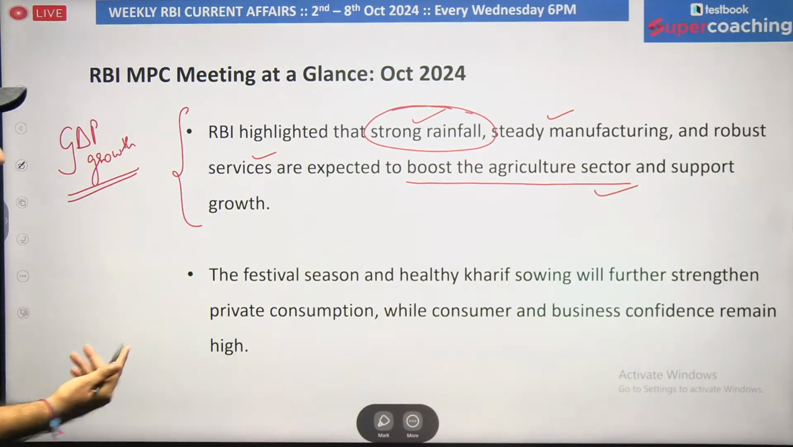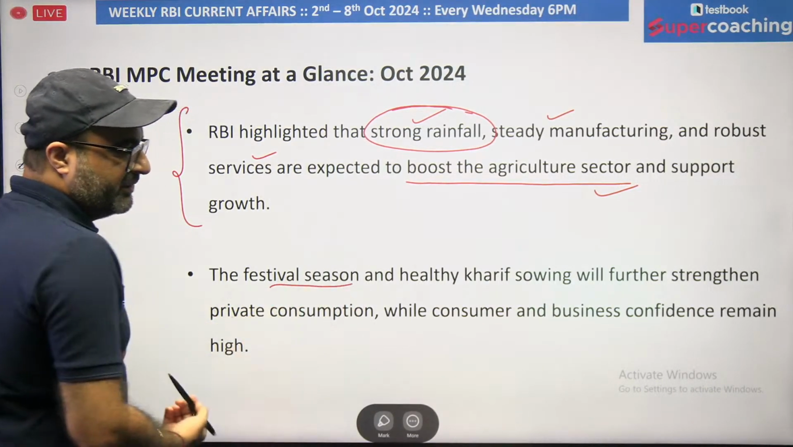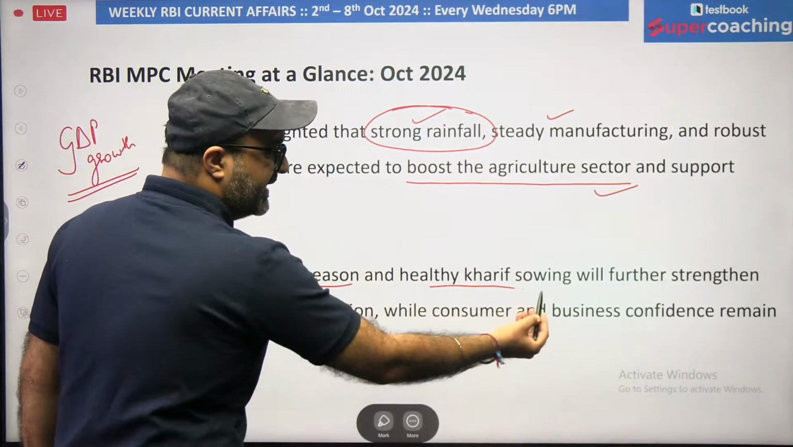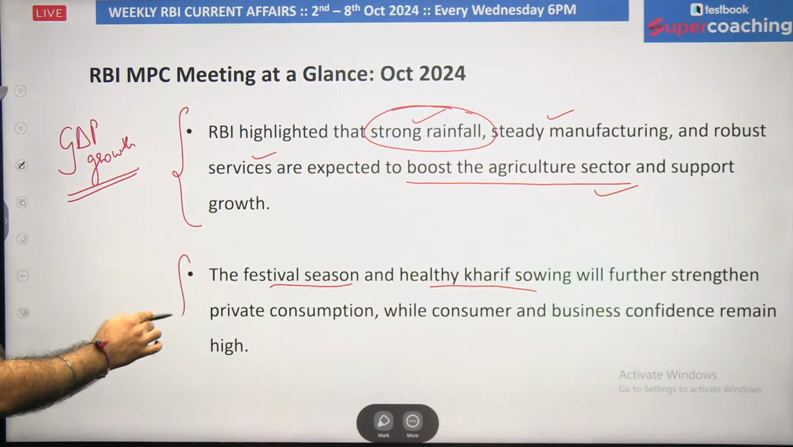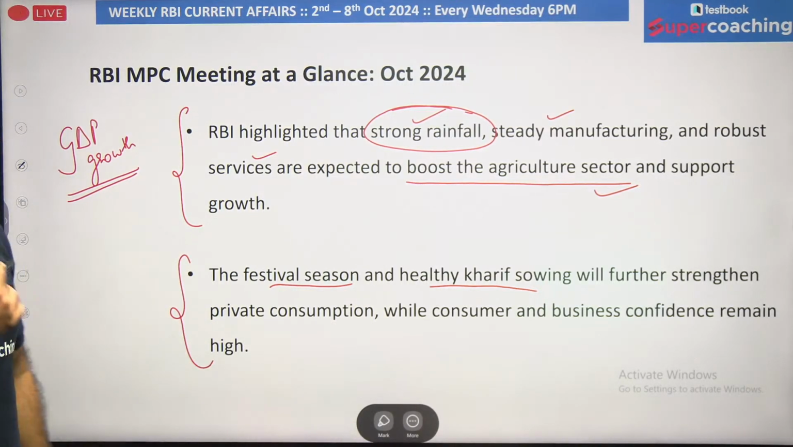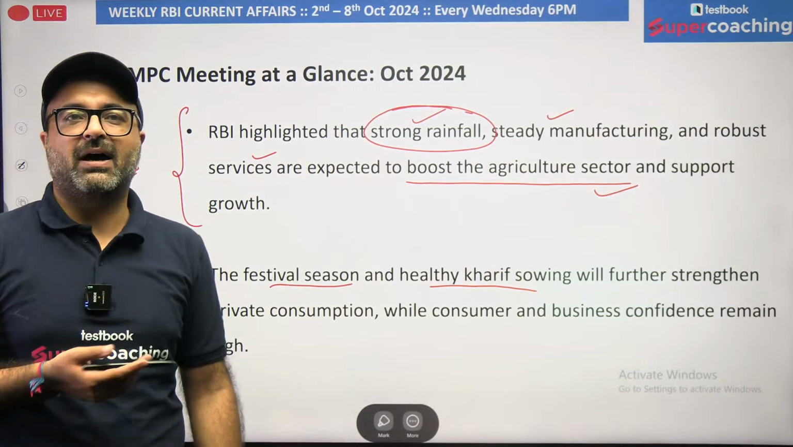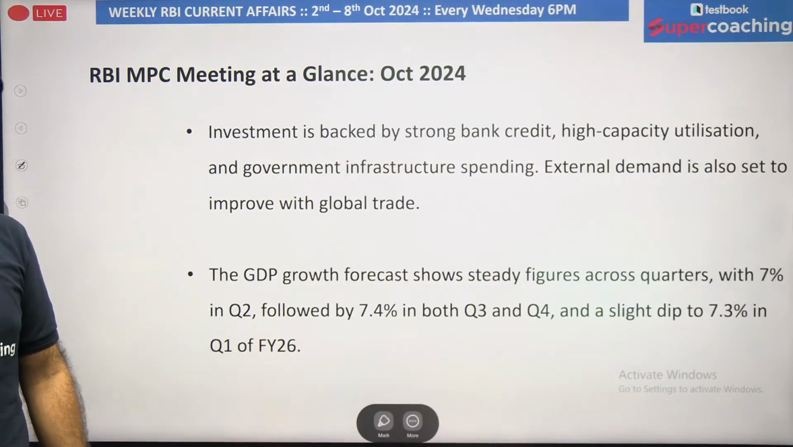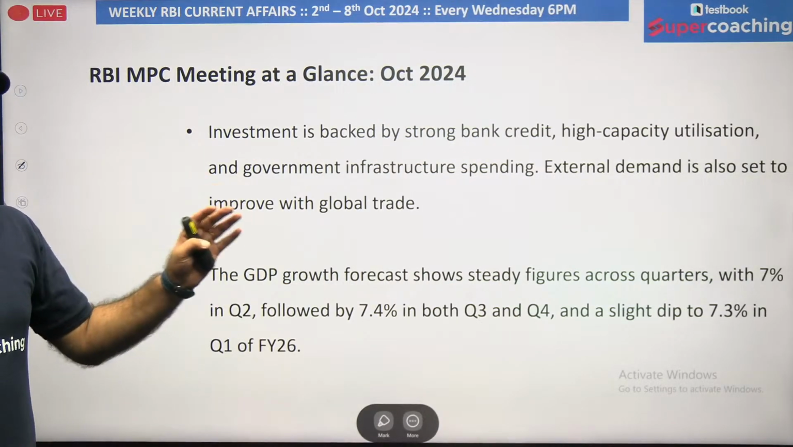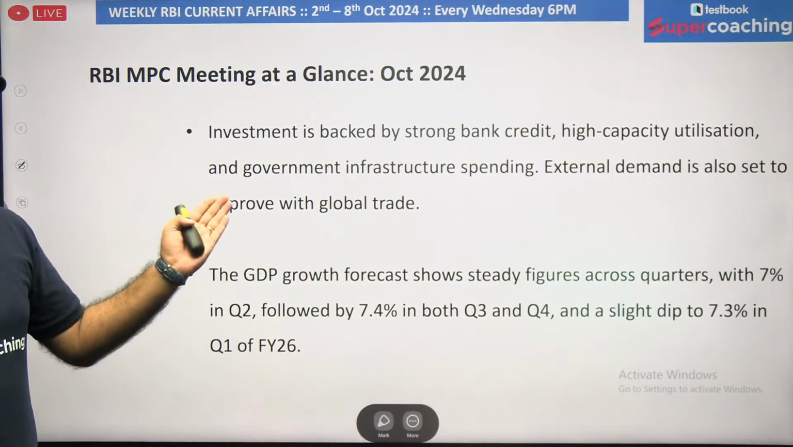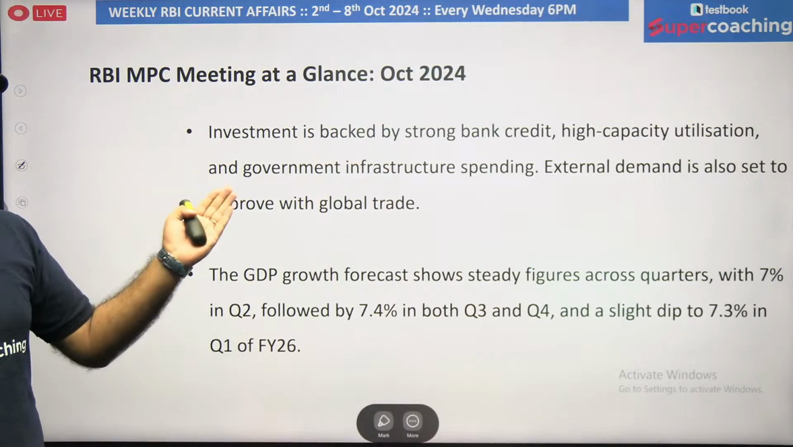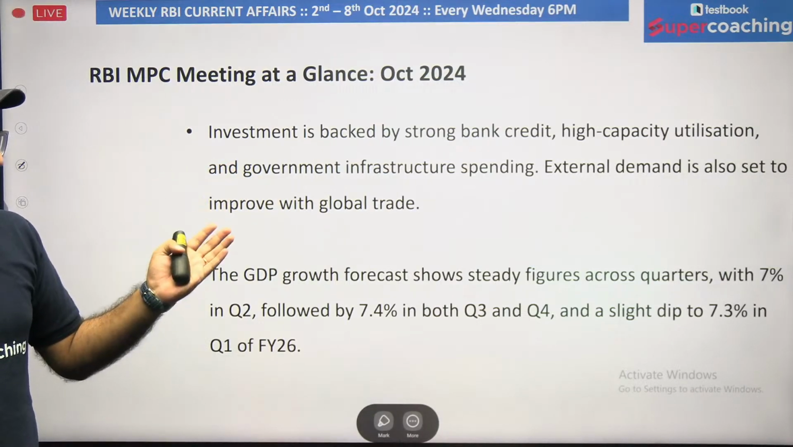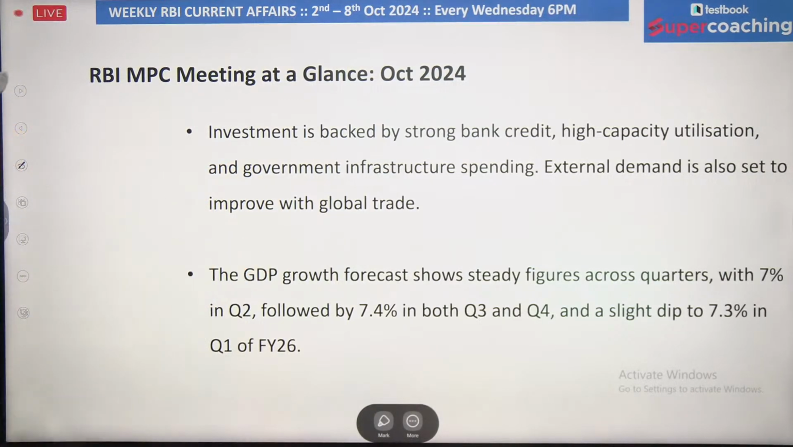Not only this, RBI said that we are ahead of the festival season. We have witnessed healthy Kharif sowing, which will further strengthen private consumption. And if private consumption is high, it will result in more demand, more money supply in the market, and inflation rates are expected to increase. Along with that, RBI has given a statement that investment is backed by strong bank credit, high capacity utilization, and government infrastructure spending. So external demand is also set to improve with global trade.